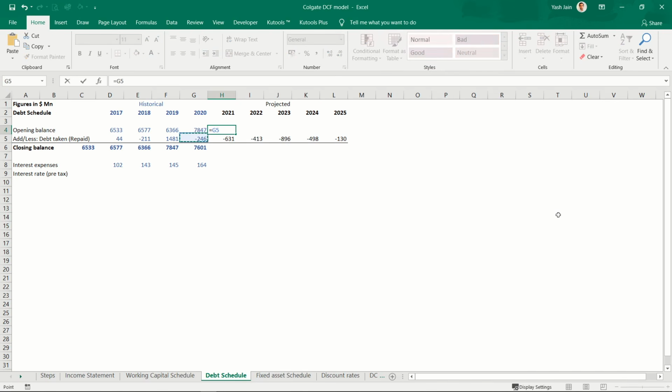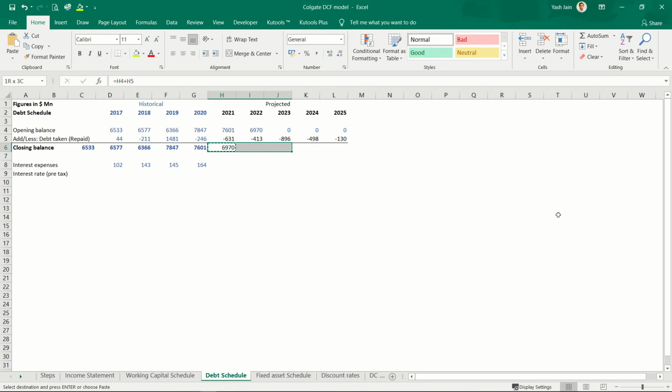So my opening balance would be last year's closing balance, copy paste, and my closing balance would be whatever I had plus whatever I have repaid, copy paste. So at the end of 2025 my loan amount would be around 5000 million.